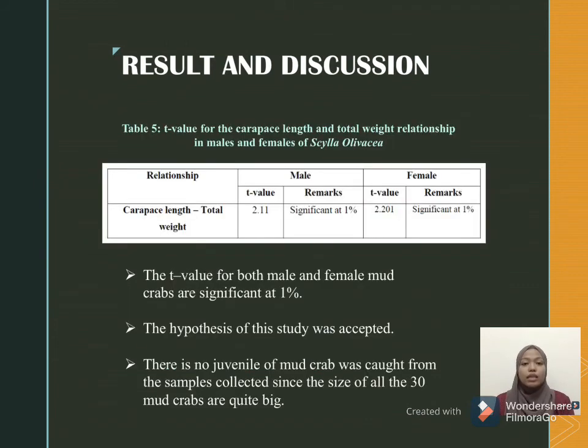As you can see in Table 5, the t-values for both male and female crabs are significant at 1%, with 2.11 and 2.201 respectively. So, the hypothesis of this study is accepted.